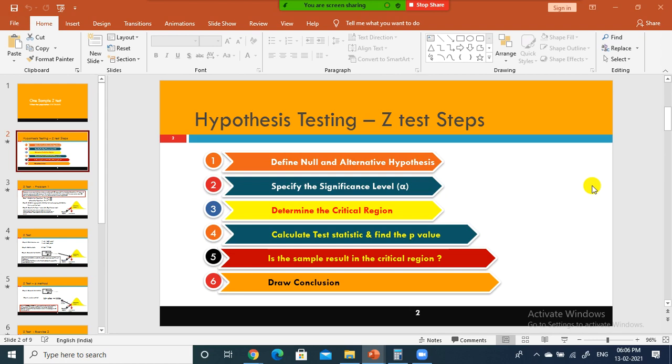Supposing you are part of an HR team in a startup company, and hardly you have 5 to 10,000 employees, and you want to test whether the present managers' salary is the same as the past managers' salary.